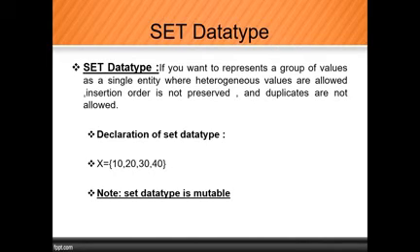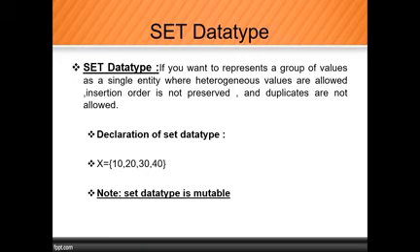So what is the definition? If you want to represent a group of values as a single entity where heterogeneous values are allowed, don't worry about that. Heterogeneous values are allowed in list, tuple, set, and frozenset also. But insertion order is not preserved. That means insertion order is not mandatory for me. For example, you enter 10, enter 20, and keep them wherever. We don't care about that. So if you don't want insertion order preserved and duplicates are not allowed, then we can use set.